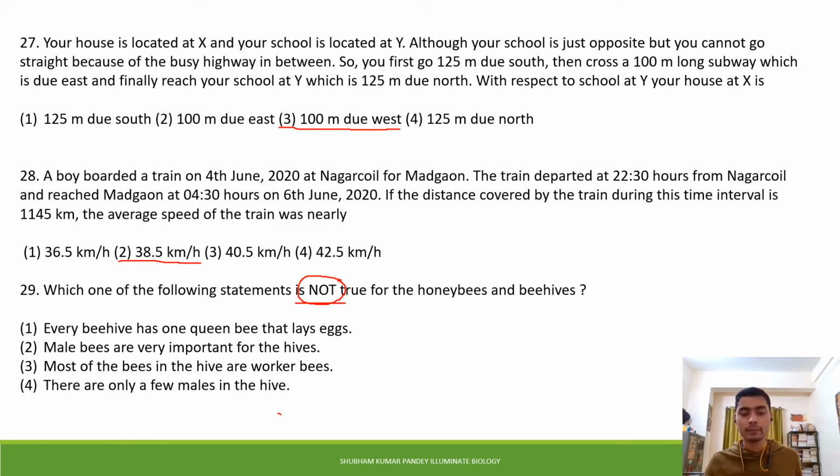Yes, this one is correct because the bee is a social insect. It is divided into three communities: queen, worker, and drones. Drones are actually males, which are very few in number, and their work is only for reproduction. They only mate with the queen, and they do not do that much work. So male bees are very important for the hives. This one is not correct regarding honeybees and beehives. So the correct answer of this question is the second one.